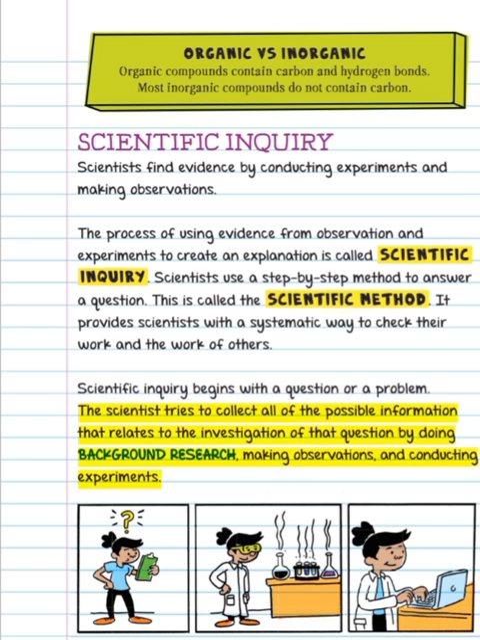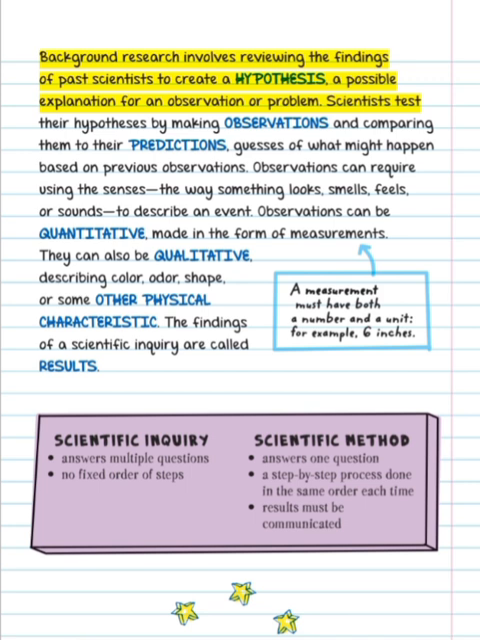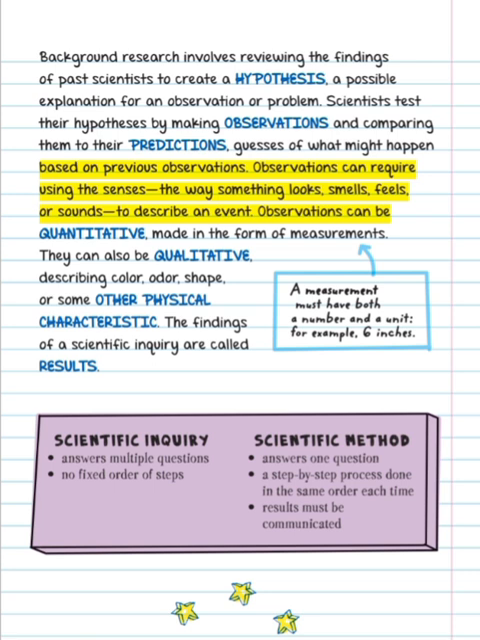The scientist tries to collect all of the possible information that relates to the investigation of that question by doing background research, making observations, and conducting experiments. Background research involves reviewing the findings of past scientists to create a hypothesis, a possible explanation for an observation or problem. Scientists test their hypotheses by making observations and comparing them to their predictions, guesses of what might happen based on previous observations. Observations can require using the senses, the way something looks, smells, feels, or sounds, to describe an event.